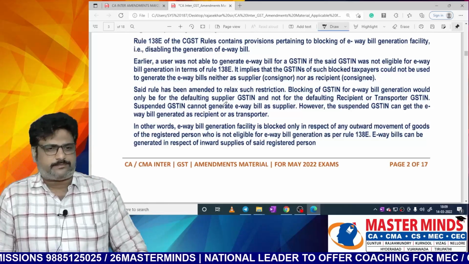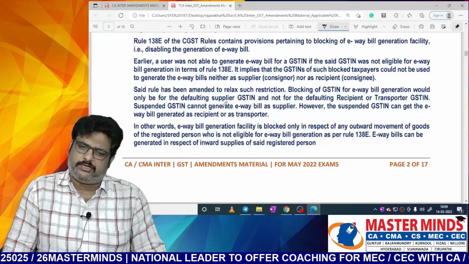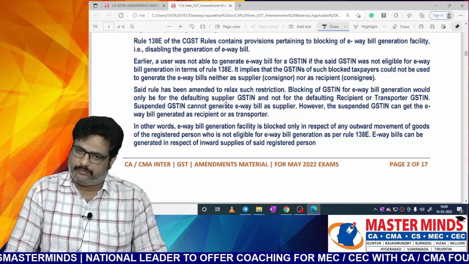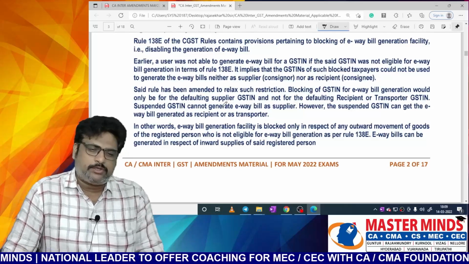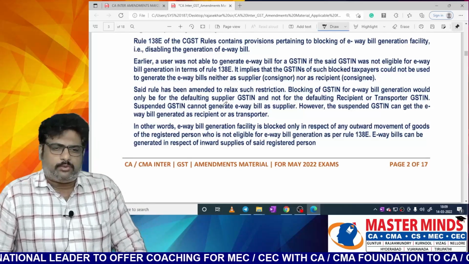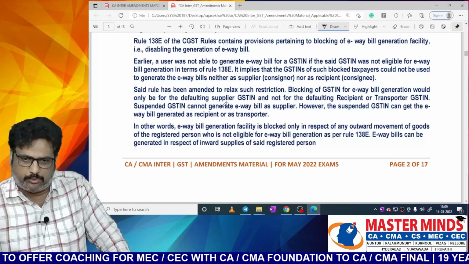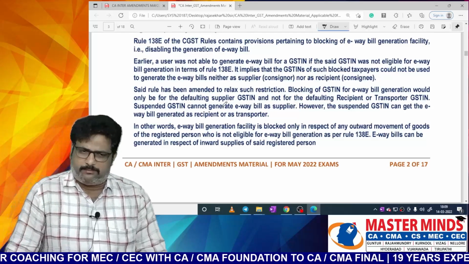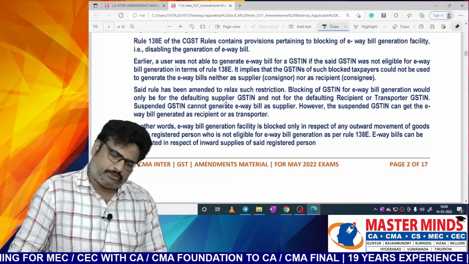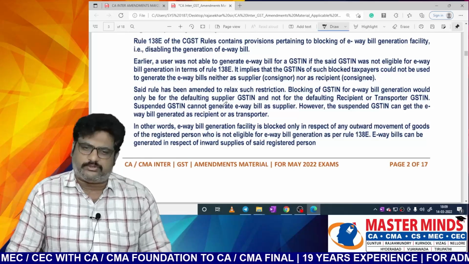In other words, e-way bill generation facility is blocked only in respect of an outward movement of the goods of the registered person who is not eligible for e-way bill generation as per Rule 138E. E-way bills can be generated in respect of the inward supplies of the said registered person.